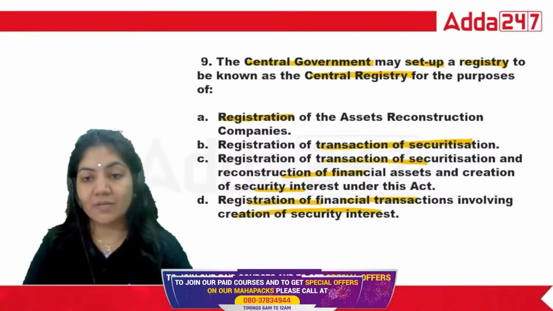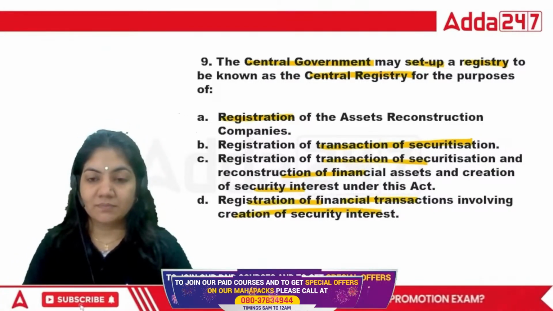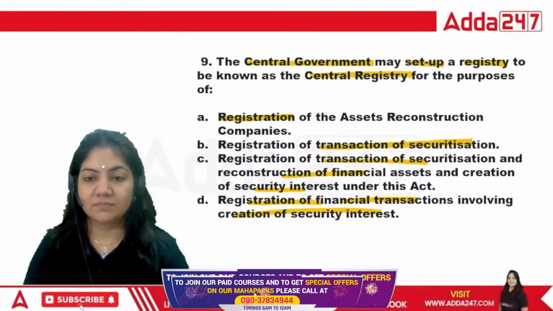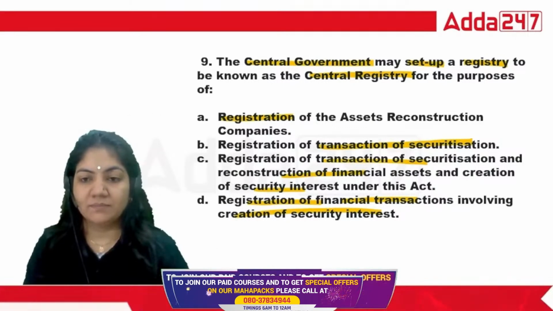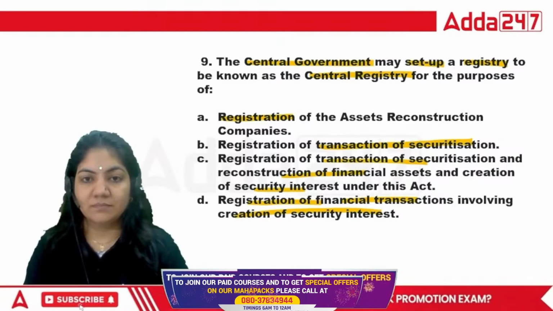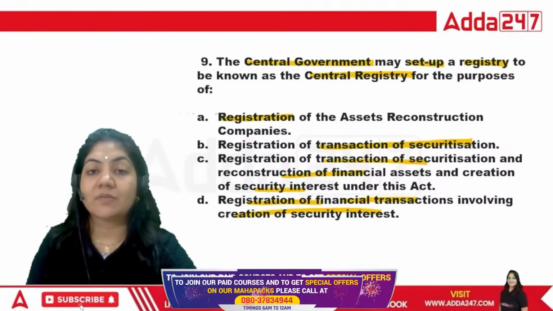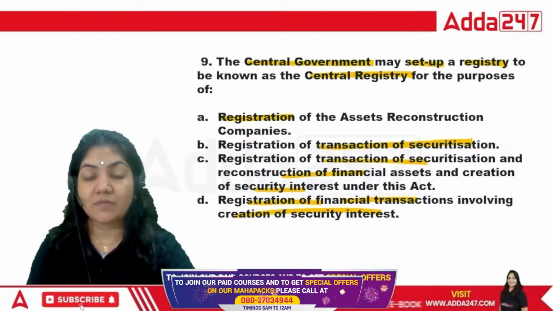So which of the following is the right one? Tell me. The central government may set up a registry to be known as the Central Registry for the purpose of what?